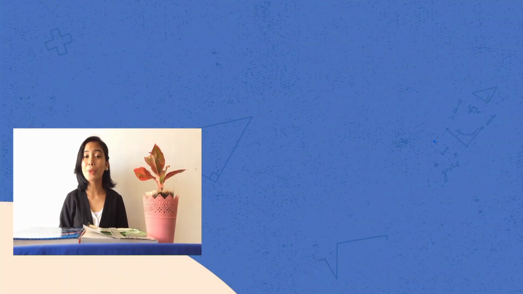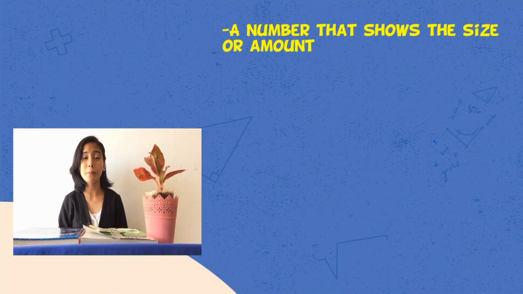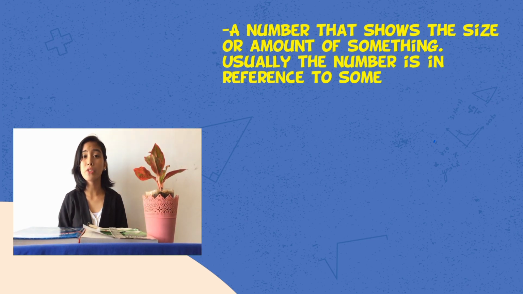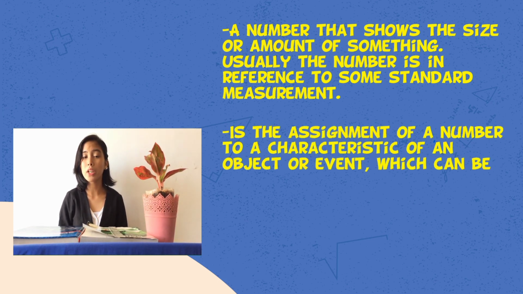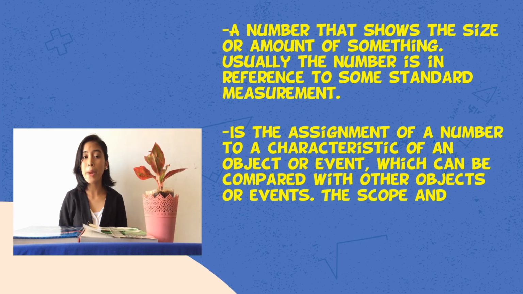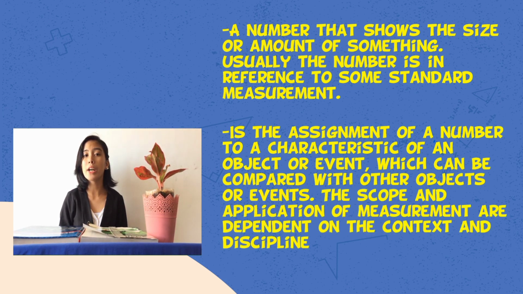Measurement: a number that shows the size or amount of something. Usually the number is in reference to some standard measurement. It is also the assignment of a number to a characteristic of an object or an event, which can be compared with other objects or events. The scope of application of measurement is dependent on the context and discipline.